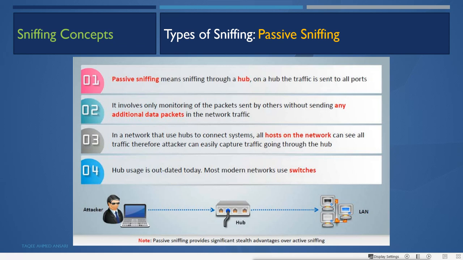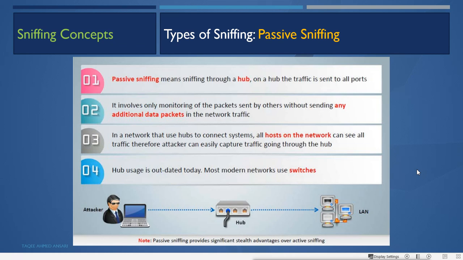Now in that case, the attacker doesn't have to do anything. That means no effort. They just have to plug into any single port of the network, and then they will get all the data sent from or to any other machine.